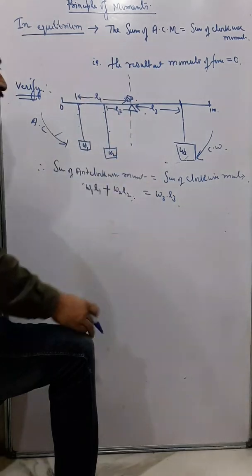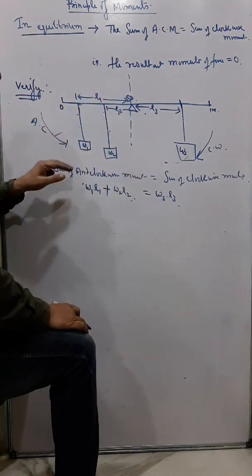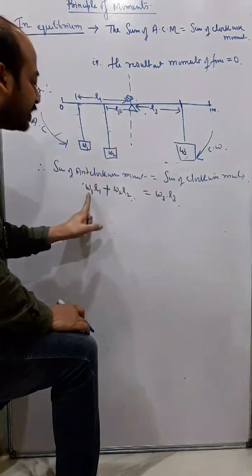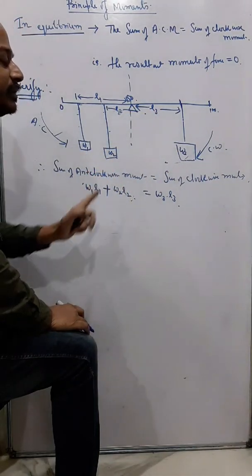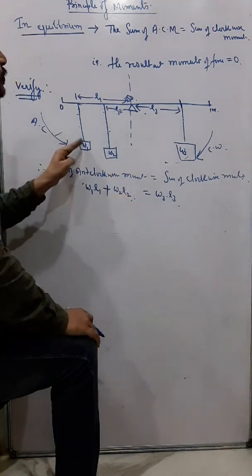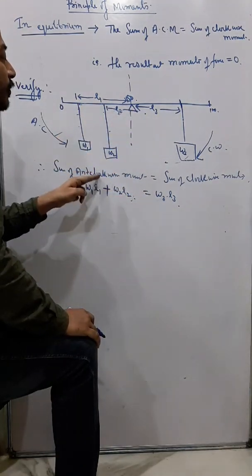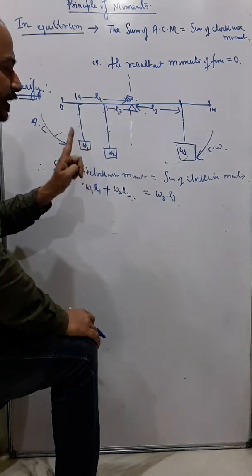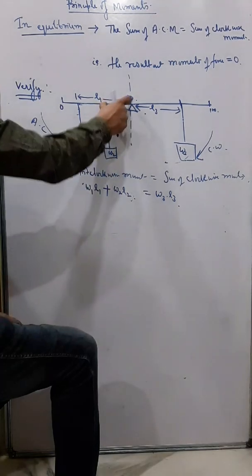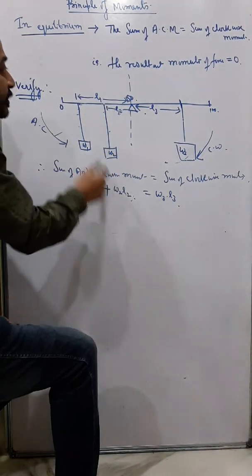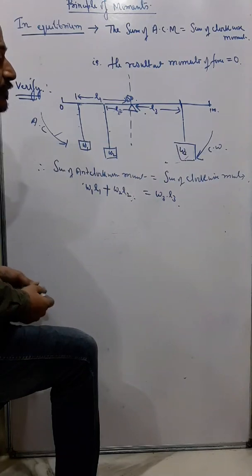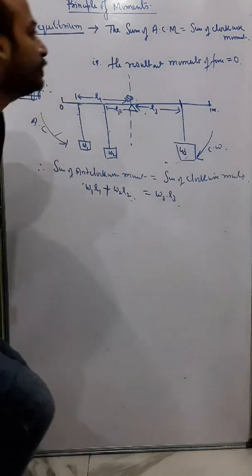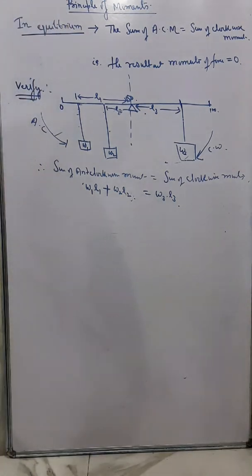Now in numericals we will find this type of sums, and you can understand, out of all these values, if only one of the values is missing, you can get that value provided you know the other values of W1, W2, L1, L2, anything. Out of this, if any one is unknown, either the distance or the weight, we can get it by using the principle of moments. So if a body is in equilibrium, the sum of anticlockwise moments is always equal to the sum of clockwise moments. Okay, understand?